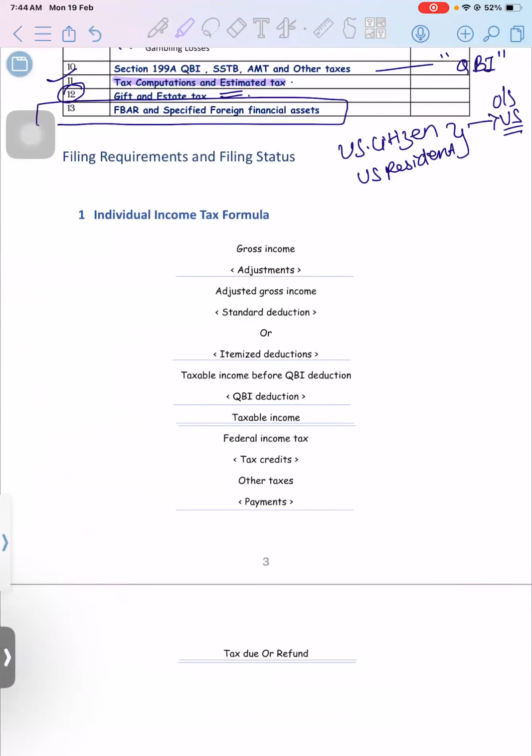In that, this is just a basic formula, guys. Once you understand this formula, it will be easy for you to understand the sequence. This is your 1040 return sequence. This is very simple. Take the gross.